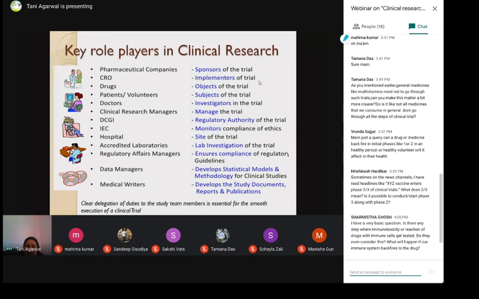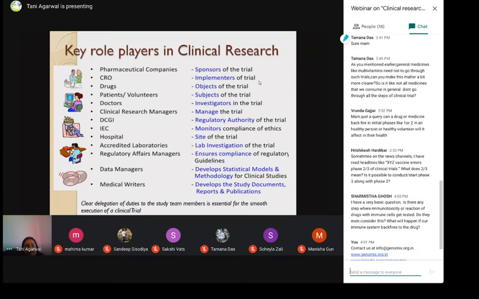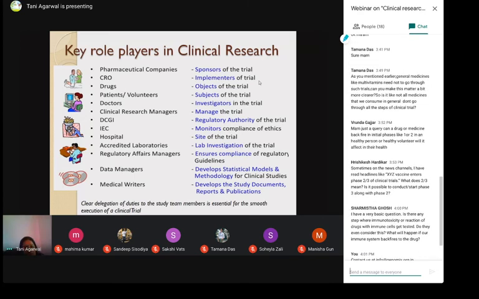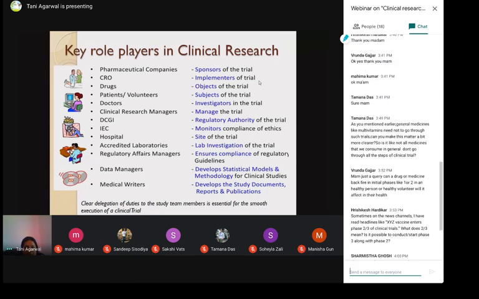Accredited laboratories do the lab investigation of the trial. Then the regulatory affairs manager ensures compliance with regulatory guidelines. Data managers develop statistical models and methodology for clinical studies. Medical writers develop the study documents, reports, and publications.